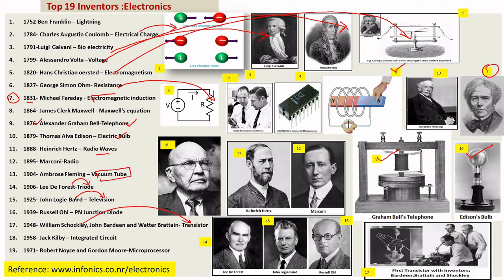So 1958 was a great revolution in electronics: Professor Jack Kilby invented the concept of the integrated circuit. In 1971, Robert Noyce and Gordon Moore invented the concept of the microprocessor. So these are the top inventors who contributed to the invention of electronics.